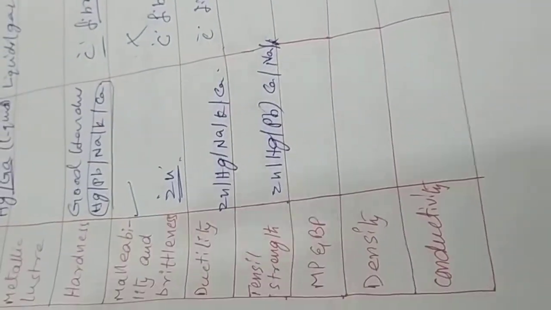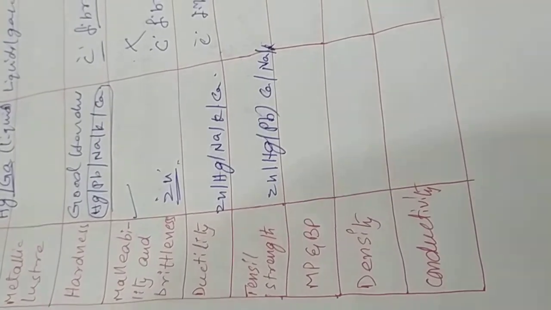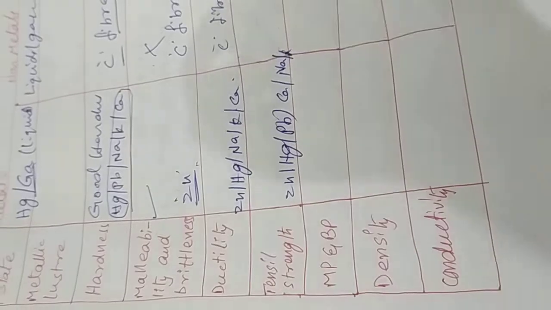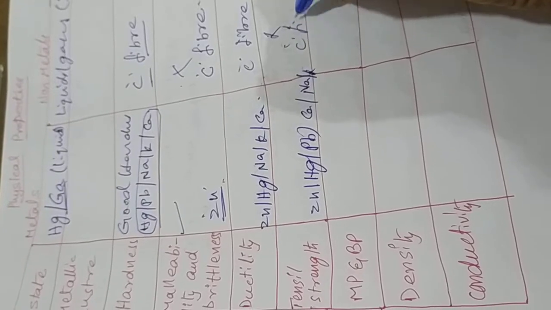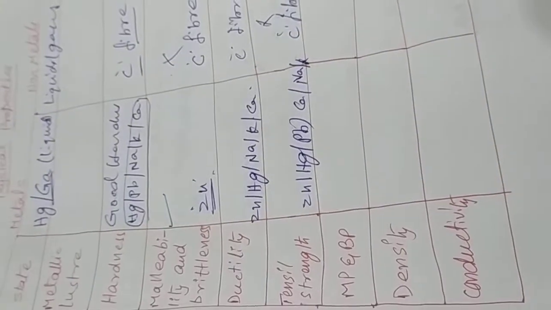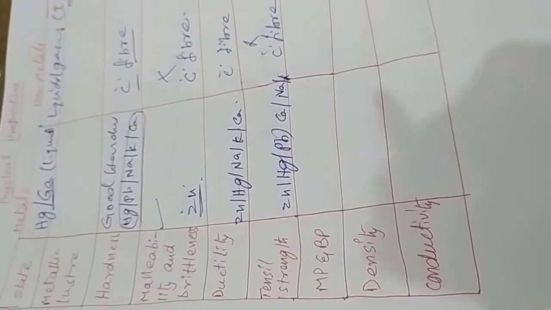They don't have the tensile capacity. They cannot stand strongly. They're very brittle. Whereas non-metals don't participate in tensile strength. But carbon fiber has one special character. It will have a very strong tensile capacity, just like iron. That is the special character.